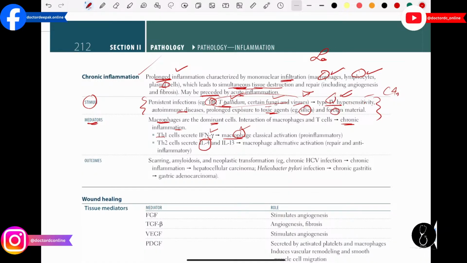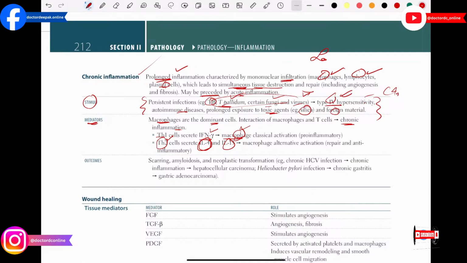You guys have to remember, when the macrophages are activated, they are going to activate the inflammatory pathway. Then after that we have the T helper 2 cells. These T helper 2 cells will produce interleukin 4 and interleukin 13, and these will go and activate the macrophages that are going to help in repair and the anti-inflammatory pathway.